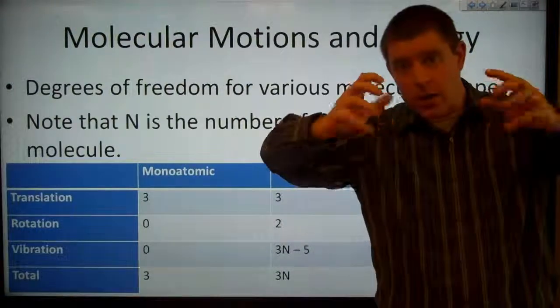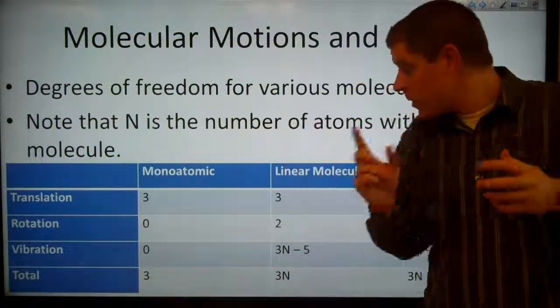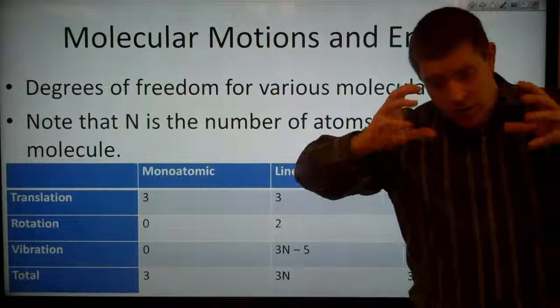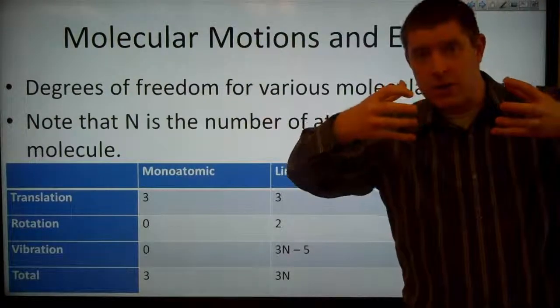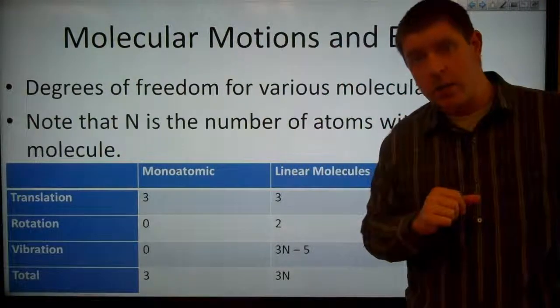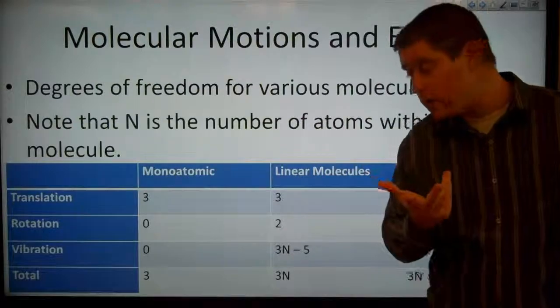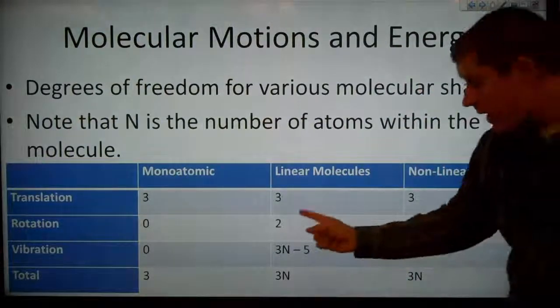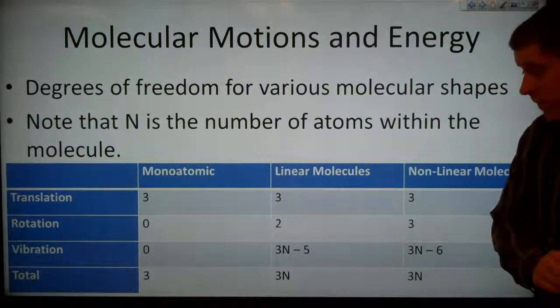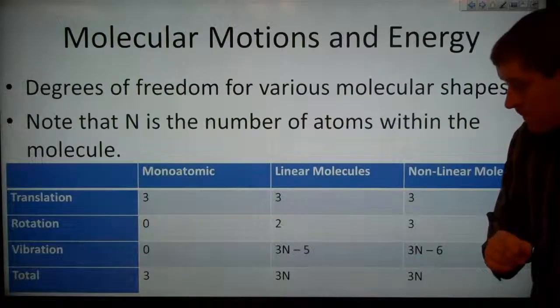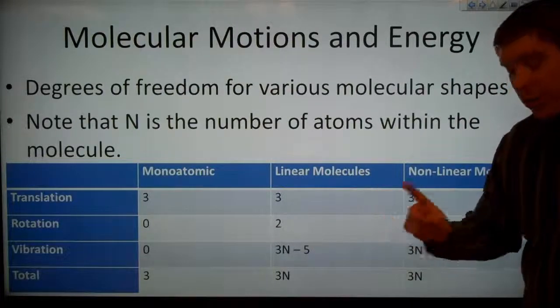We're just spinning along that bond, because again, it's linear, so we're just spinning along that central axis, and we still have the same molecule that we had before. It's not actually in a different orientation, which means we only have 2 rotational modes. So, now let's look at vibrational modes.